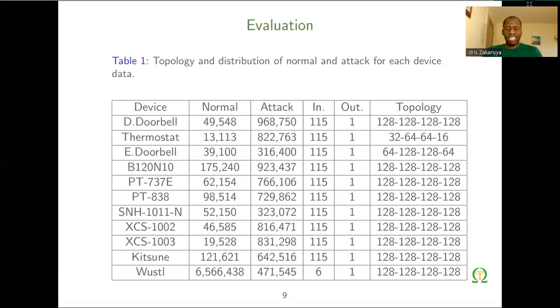All these data sets have their own distribution of normal and attack. Because we utilize them for the task of binary classification, as you can see, the output is 1. And we have used a number of parameter search algorithms in order to find the best architecture that can be used for both the optimized REDN and also the baseline FCN for a peer comparison.